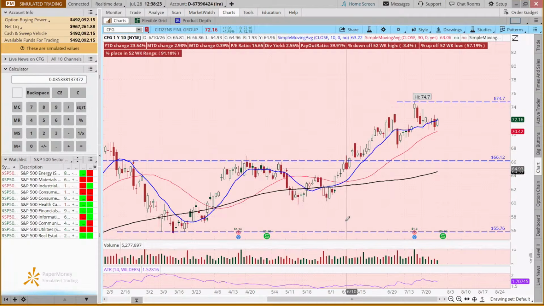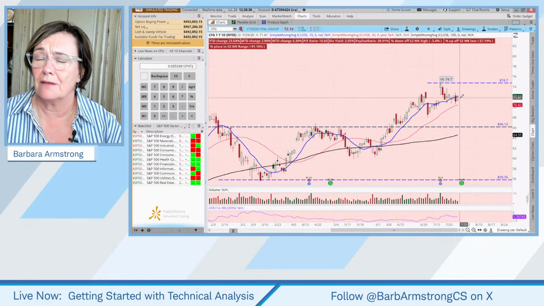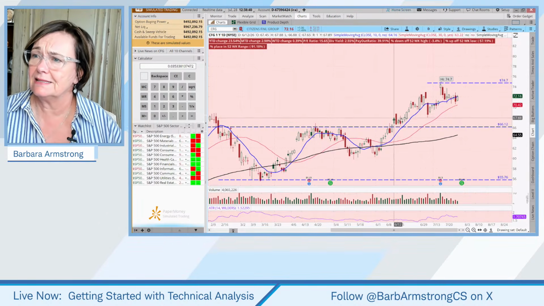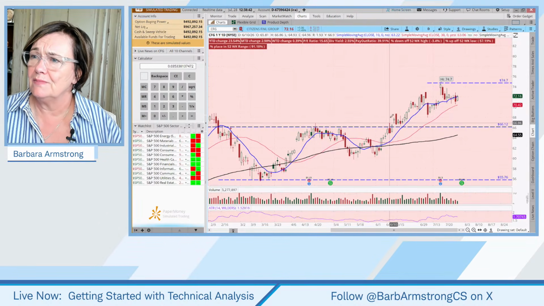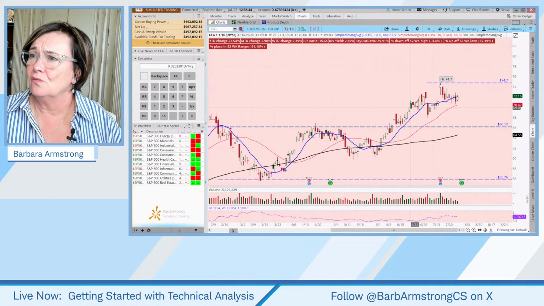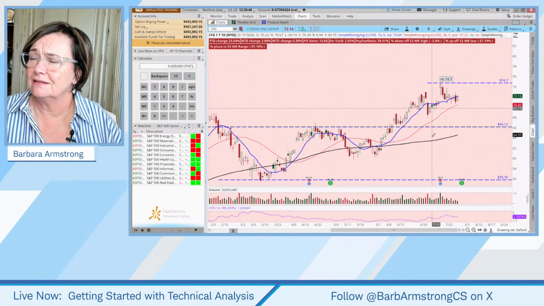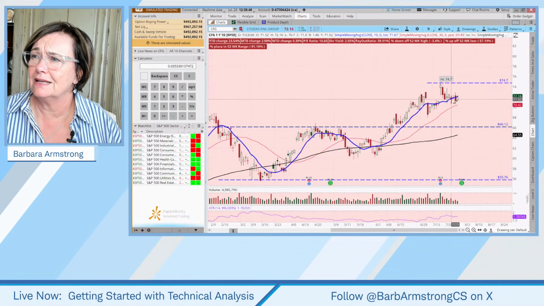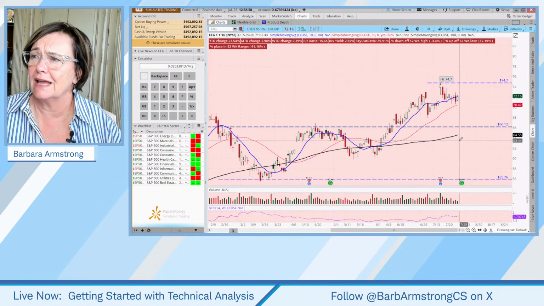Now, could you make your target that 76? We could. But we can trade within a pattern also. And so Paul is saying, a missed entry means wait for a new setup. And so, we missed this entry, we missed this entry, we missed this entry or this entry, but is this also now not an entry?